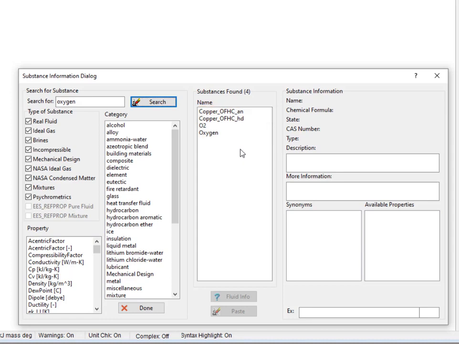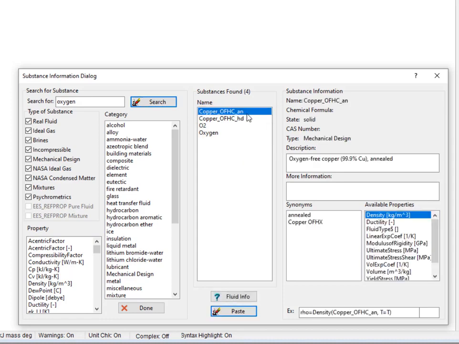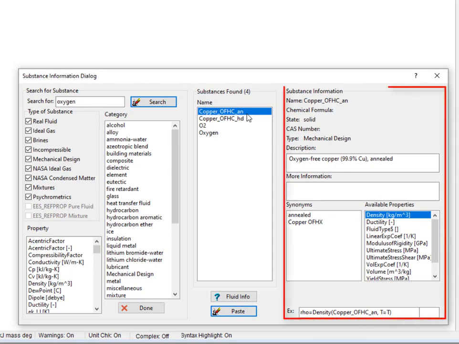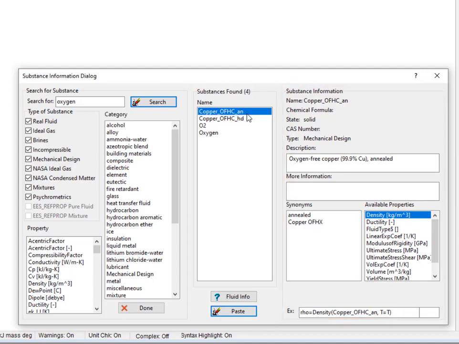We can get details about each of these substances by selecting them in the Substances Found box, and then that will cause the Substance Information box to be populated with information about that particular substance. So here we can see that the substance copper OFHCAN is a model of oxygen-free copper that has been annealed and is part of the mechanical design library.